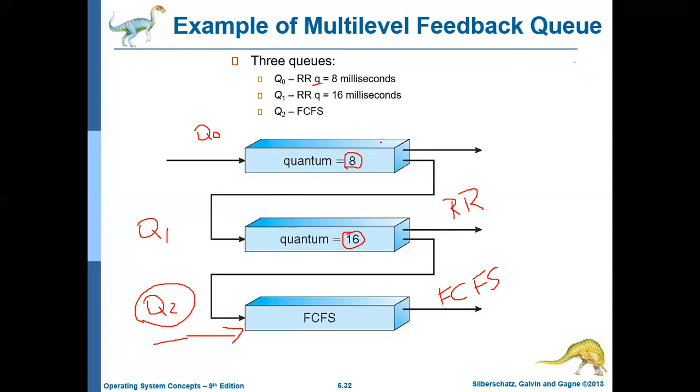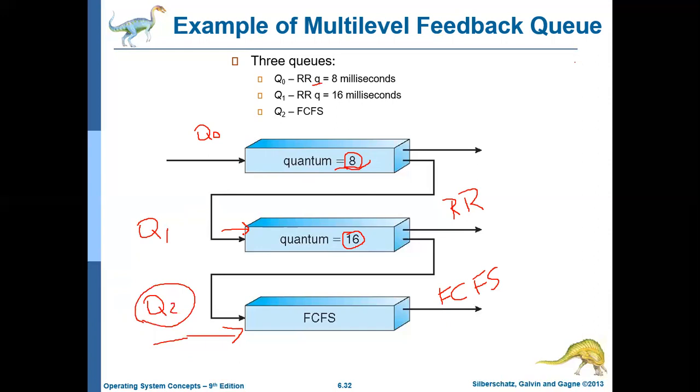It is in this particular Q0, and whenever it gets the turn, obviously the processor will execute the job which is at the front of the queue. When this job gets its chance, it will execute for 8 milliseconds. If it completes by that time, then it will go for I/O wait or whatever it may be. Otherwise, if it is not finished within 8 milliseconds, then it will be moved to the tail end of Q1. Then it will be in Q1.